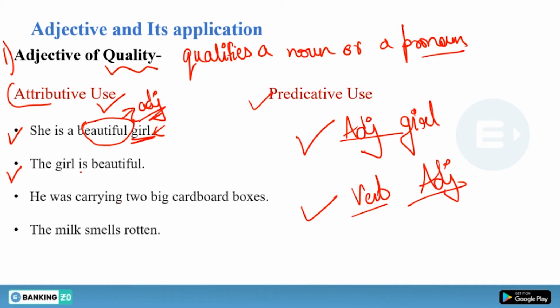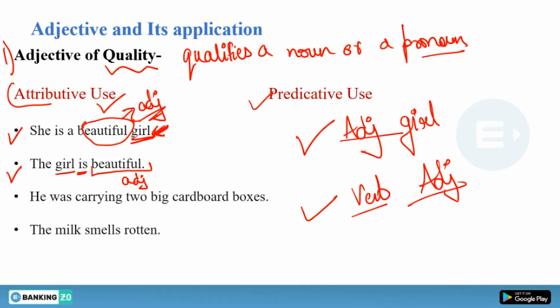As you can see, the girl is the noun, and is, and then we have beautiful. This is also called adjective, but we have used it predicatively, so we can call it predicative use of adjective of quality.